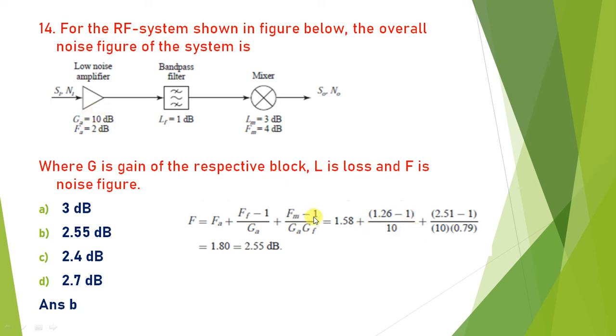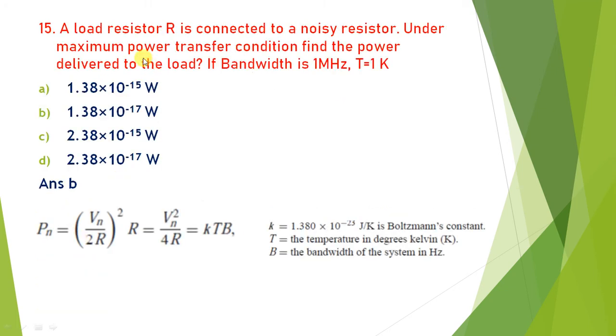Plus FM minus 1, where FM is the noise figure of the mixer, 4 dB, converted to real is 2.51, minus 1, divided by the gain of both stages, 10 multiplied by 1 dB, which is 0.79 in real number. If you calculate all this, you get 2.55. So the answer is B.